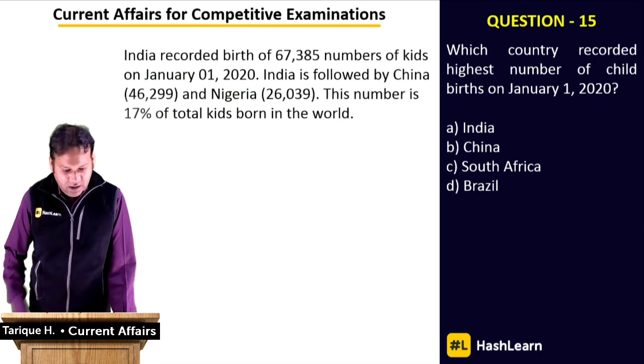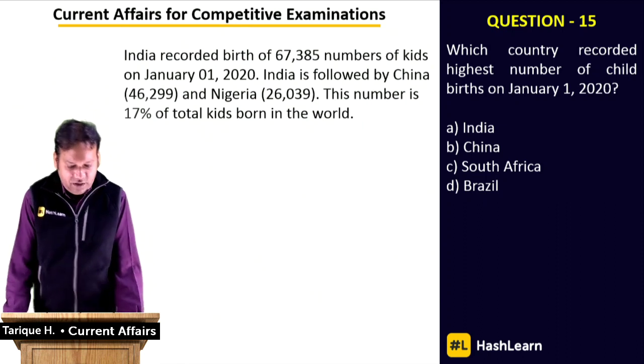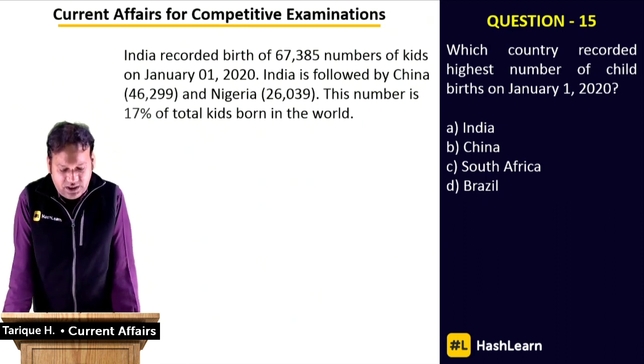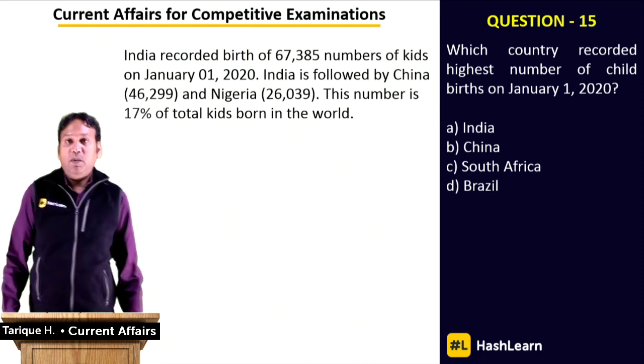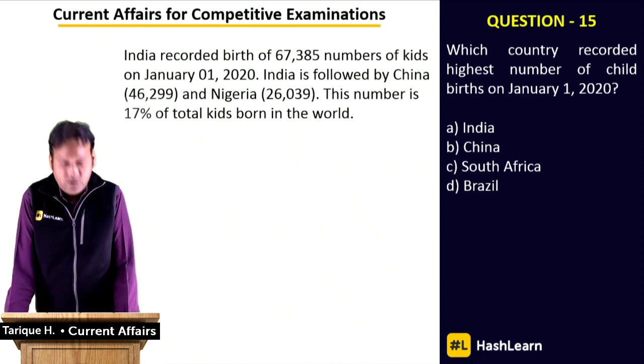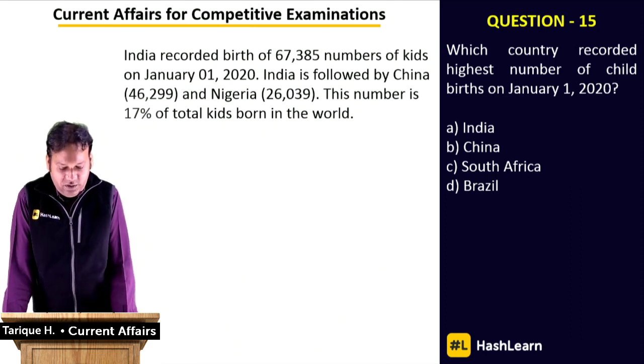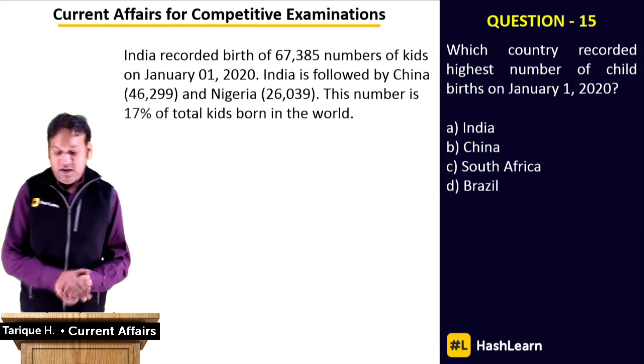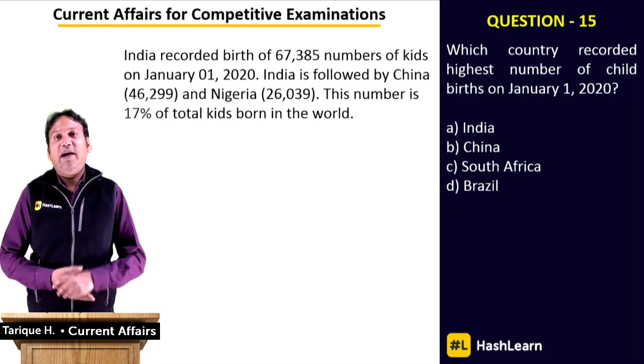If you look at the data here, India recorded the birth of 67,385 kids on January 1. India was followed by China, which is quite far behind, at 46,299, and Nigeria at 26,039. This number is 17% of total kids born in the world on that particular day were Indian. Almost 1 out of 5 kids in the world born in India. So that is a very dubious distinction to have. 67,385 kids born in India. That's the kind of record that we don't want to have in the future.